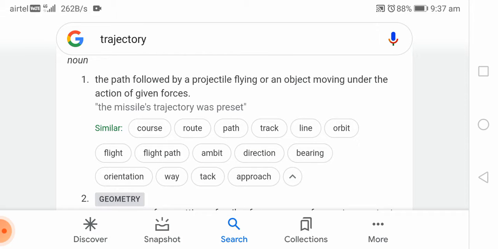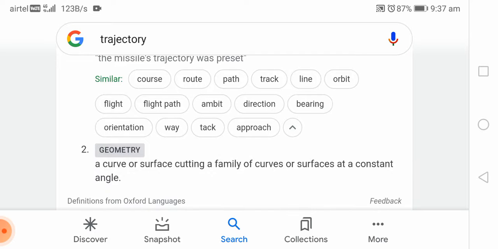Is it clear? The path followed by any object or projectile flying under the action of given forces. Geometry has got another meaning of it: a curve or surface cutting a family of curves or surfaces at a constant angle. This is mathematical, so let's not use it because it becomes jargon, a specific field word.